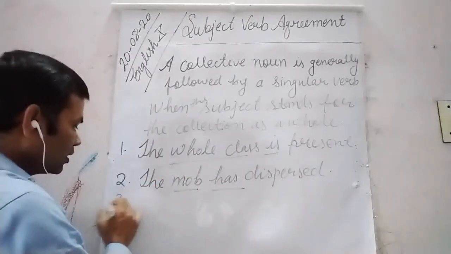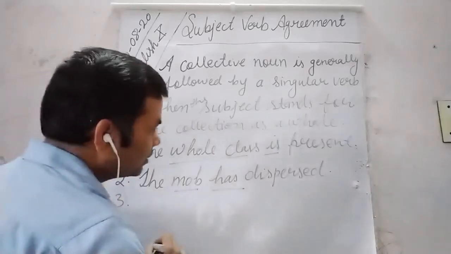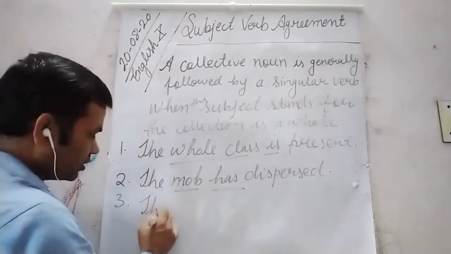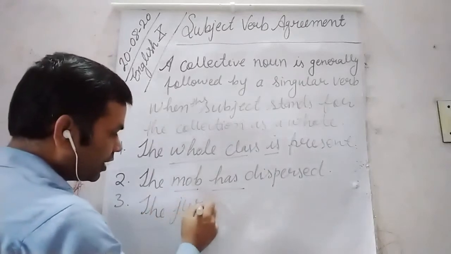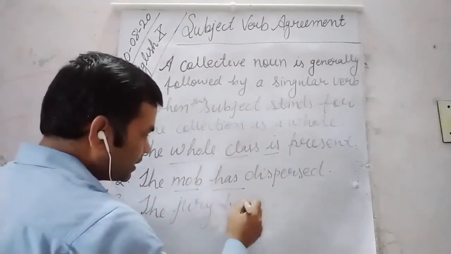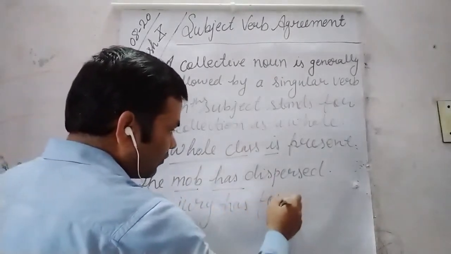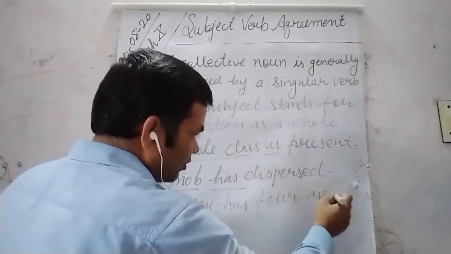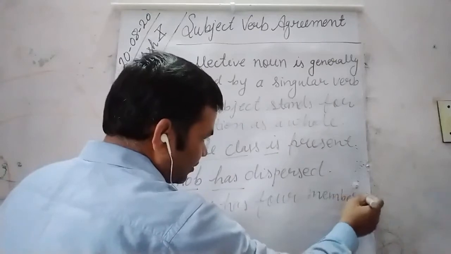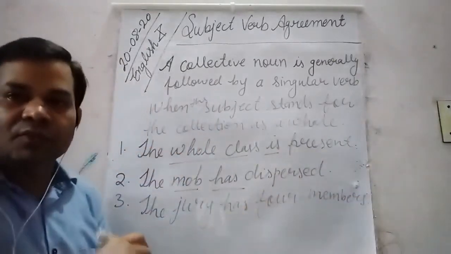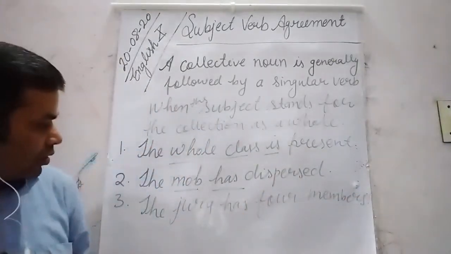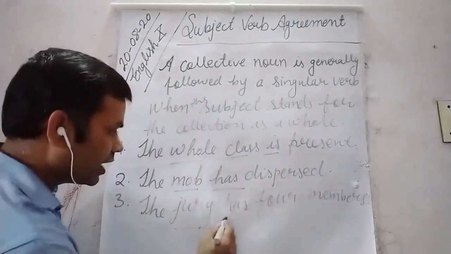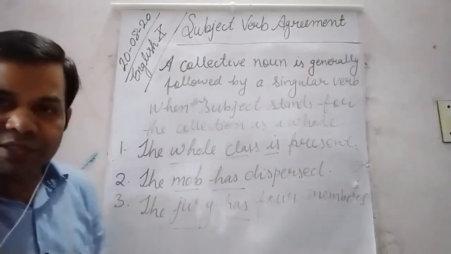And the next one: the jury has four members.